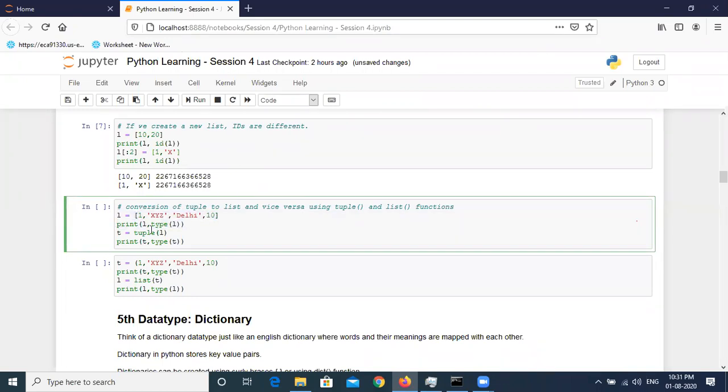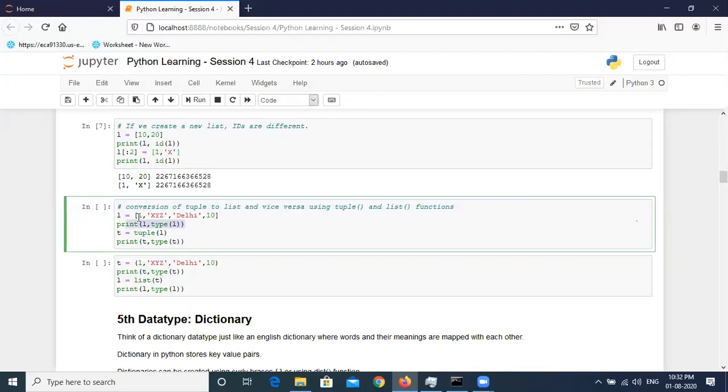And then there is a function, tuple, to convert from a list to a tuple, right? So we are passing L as an argument to this function, tuple. So it will convert a list to a tuple, and then it is stored in variable t. And finally we are printing the values of t and checking the type of t.